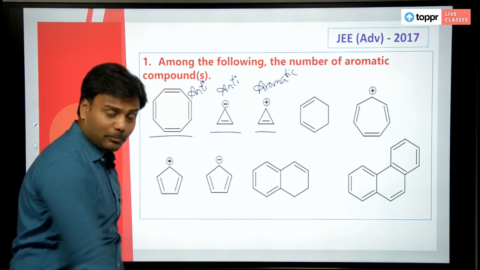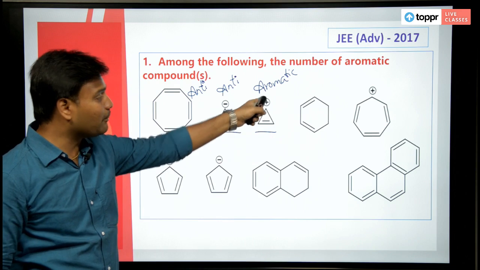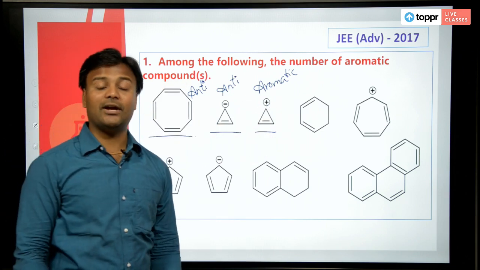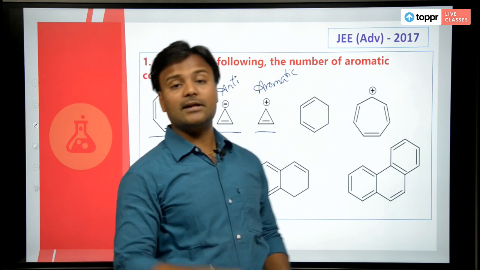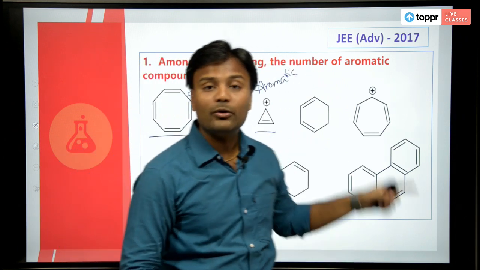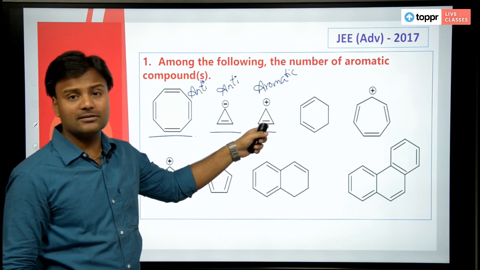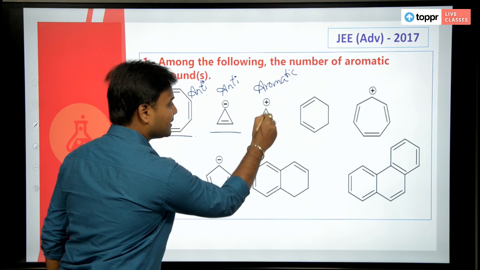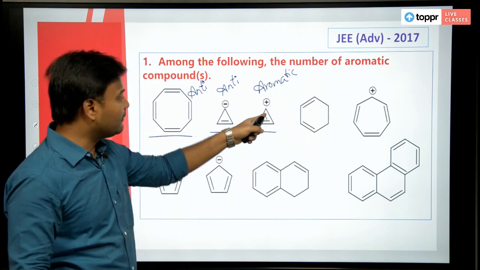Of course, you have a 2 pi electron system. Cyclopropyl cation is one of the exceptions from the 4n plus 2 pi electron rule, wherein though it has 2 electrons, still it is aromatic because delocalization is present and every carbon is sp2.